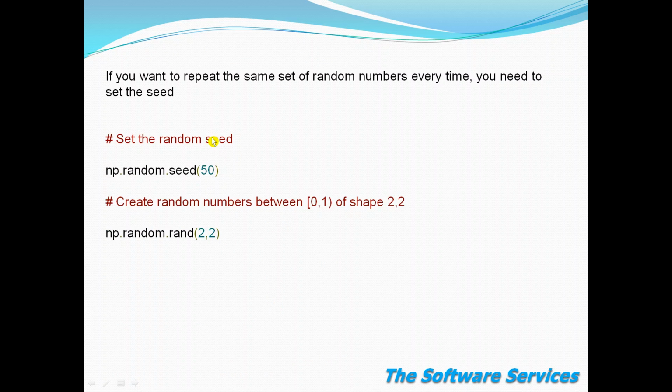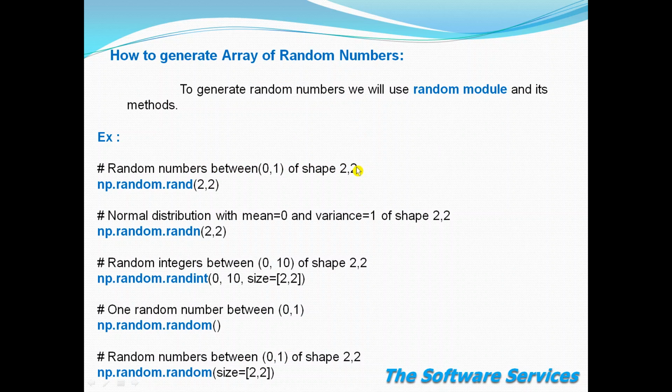If you want to repeat the same set of random numbers every time, you need to set the random seed. Since the concept of random numbers is to generate randomly, if you execute the same method again, it will pick some other random number, and each time for every execution it will pick a random number which is different from, or maybe the same as, the previous number.